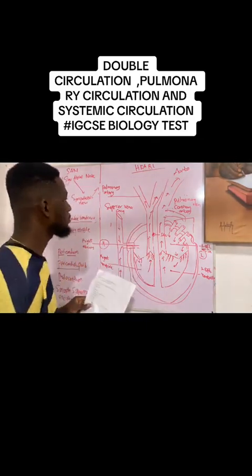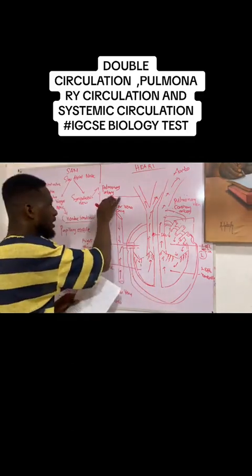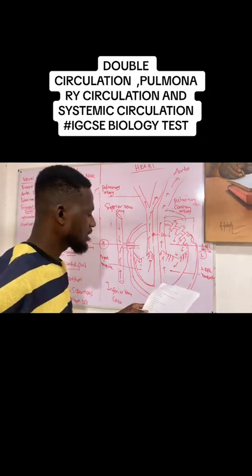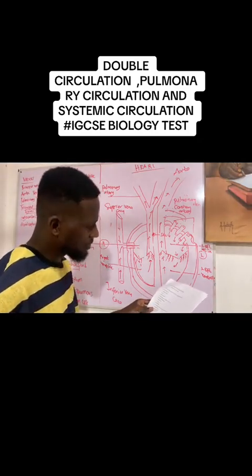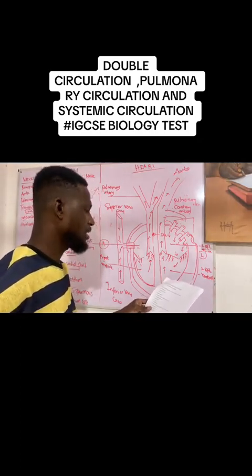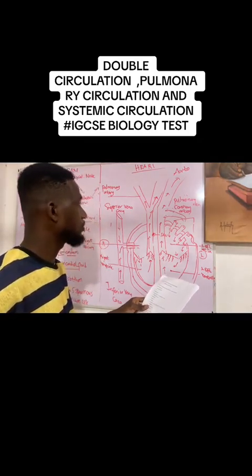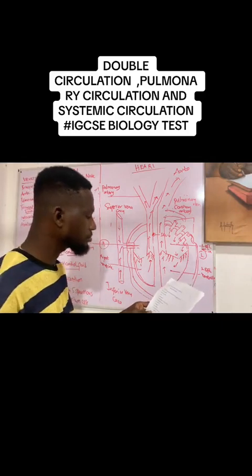So the possible answers could be pulmonary artery, superior vena cava, or inferior vena cava. So let's look at the options: A, pulmonary vein, B, pulmonary artery, C, aorta, D, carotid artery. So the answer is pulmonary artery, which is B.